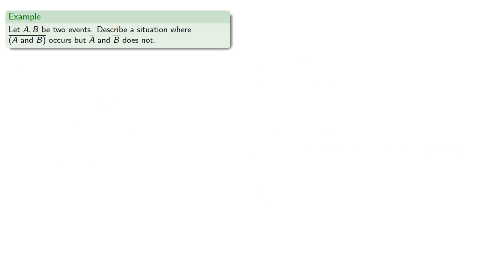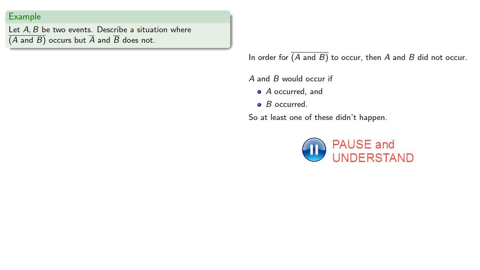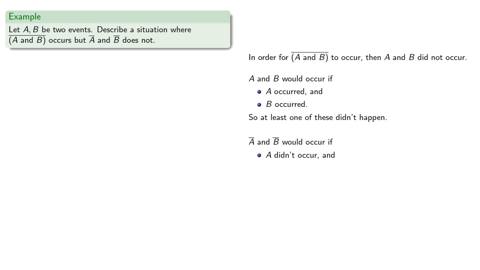Let's try that more generally. Suppose A and B are two events. Let's describe a situation where not A and B occurs, but not A and not B does not. In order for not A and B to occur, then A and B didn't occur, and A and B would occur if A occurred and B occurred, so at least one of these didn't happen. Meanwhile, not A and not B would occur if A didn't occur and B didn't occur, so at least one of these didn't happen.